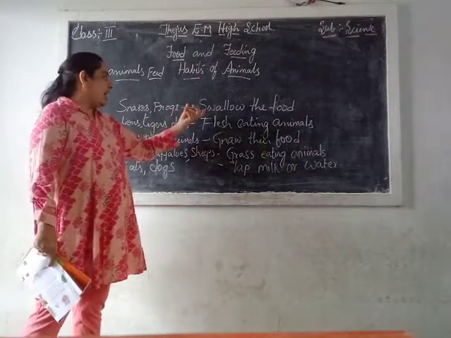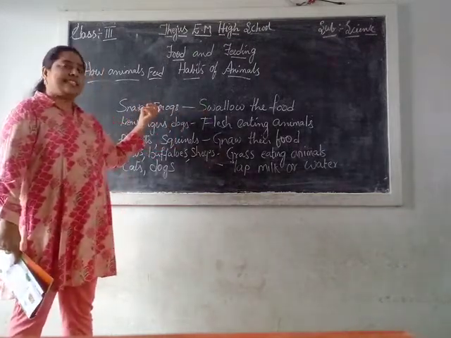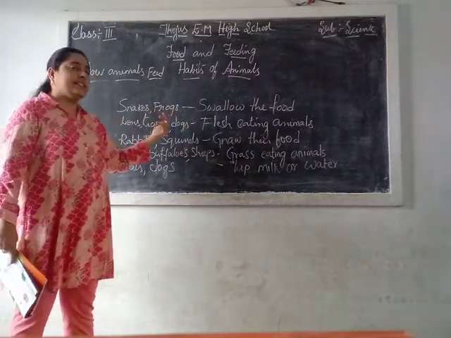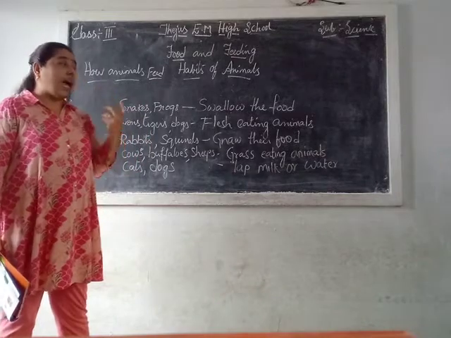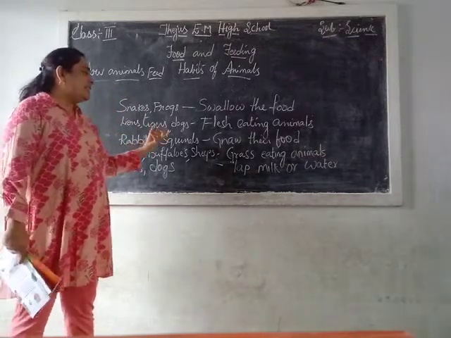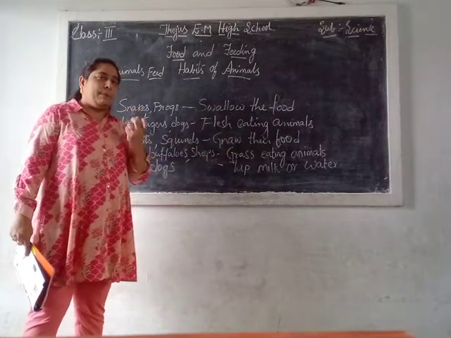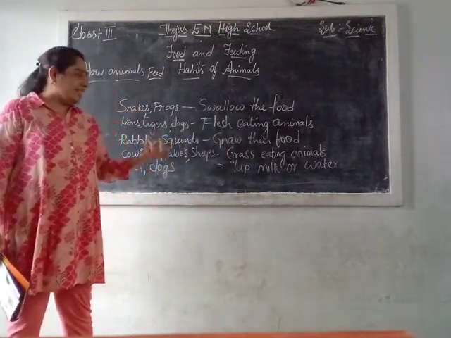Some animals swallow the food like snakes and frogs. Flesh-eating animals like lions, tigers and dogs have sharp teeth. Rabbits and squirrels gnaw their food because they bite fruits and seeds.